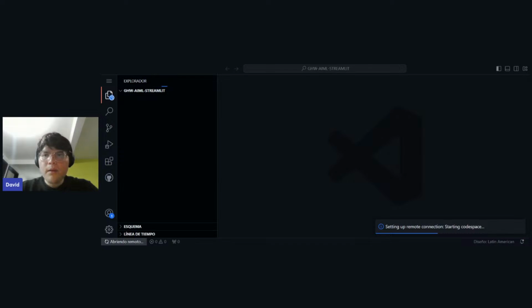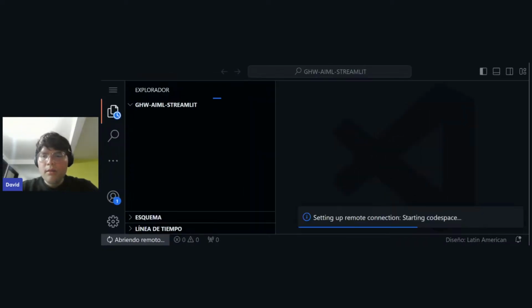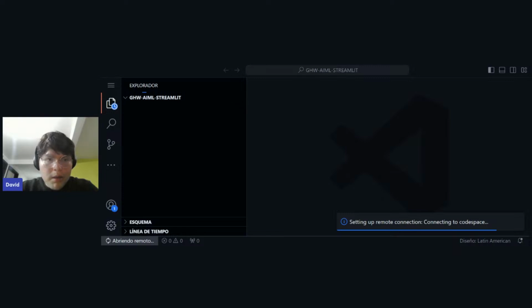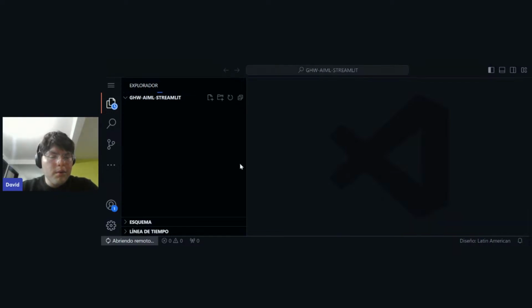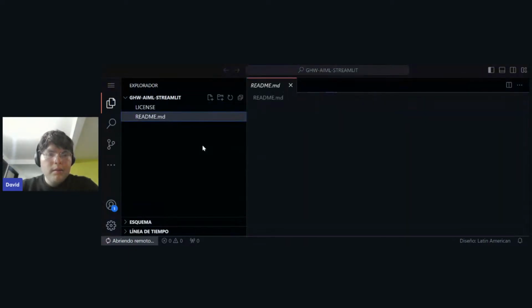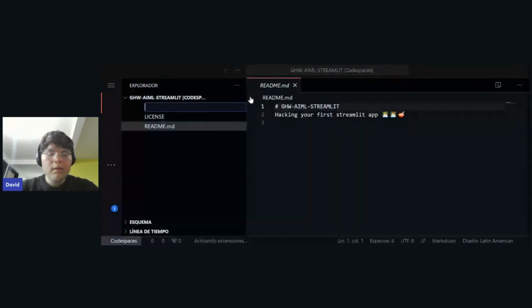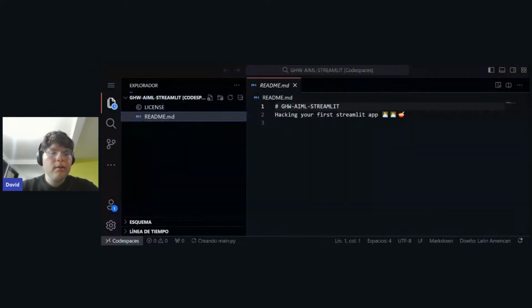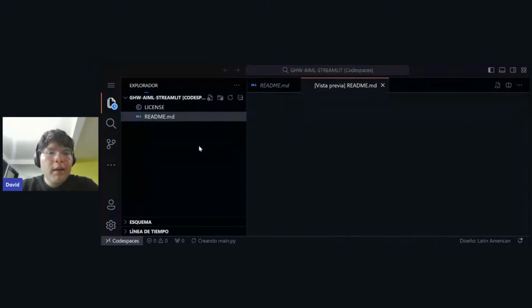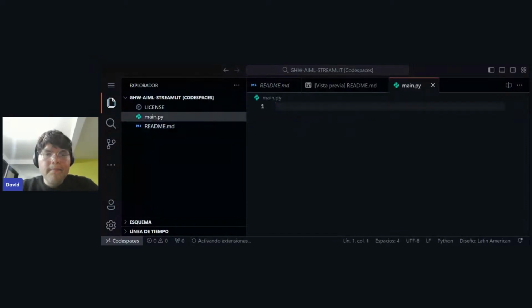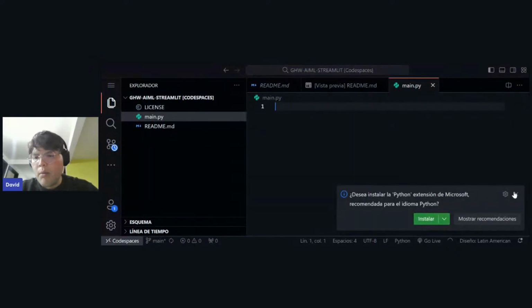Also let me zoom in a little bit here. I think this is more than enough. Let me know if this is enough or if you want me to zoom in more. You should be seeing something like this. It's going to take a little bit of time, and we're going to create our first main file called main.py, which is going to be the home of our application.